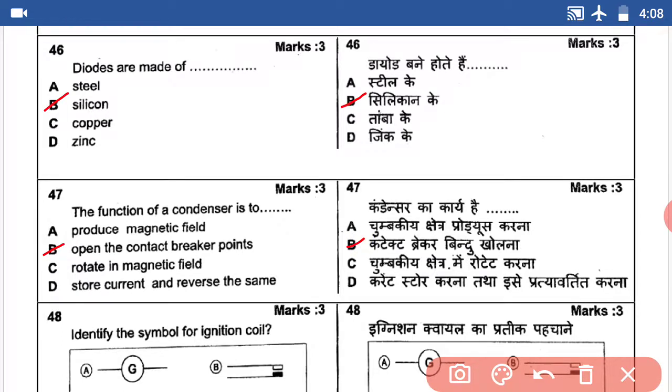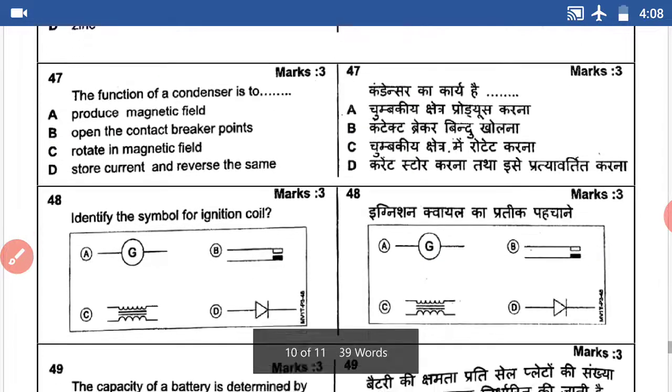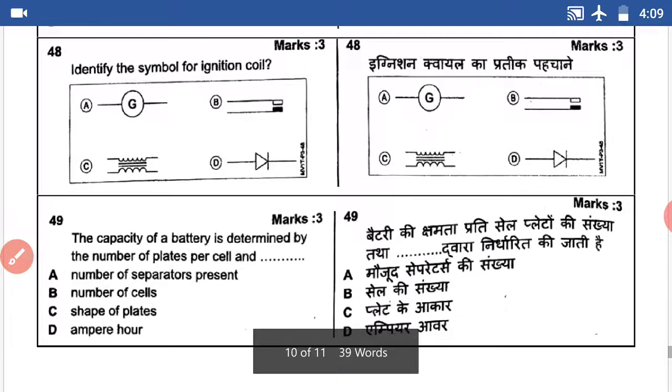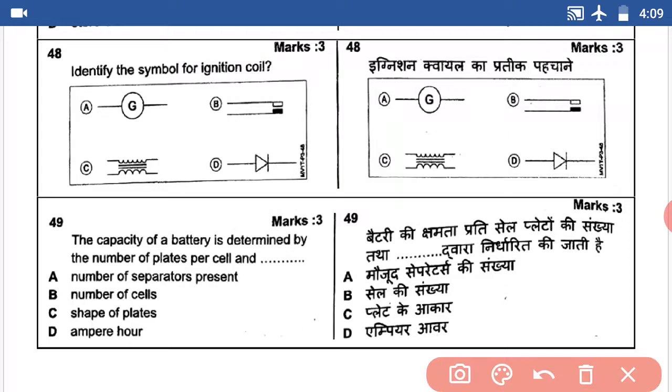Question number 48. Identify the symbol for ignition coil. The answer is C. This image is the ignition coil symbol.